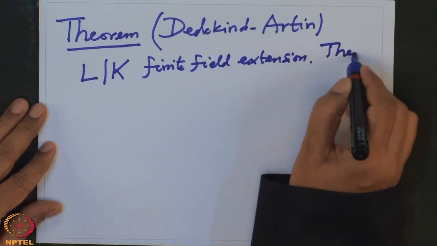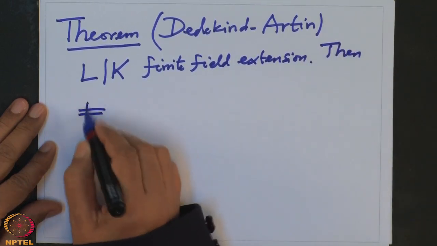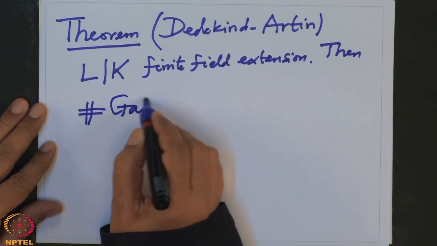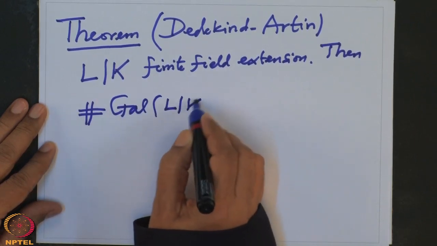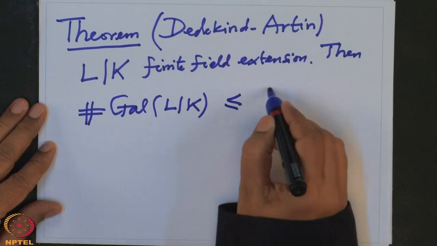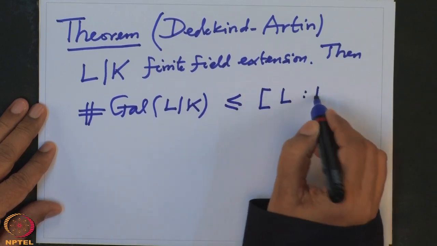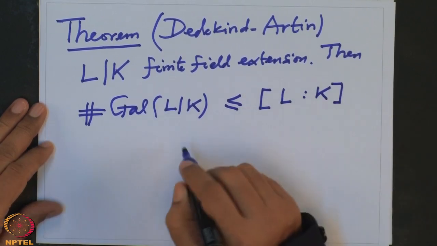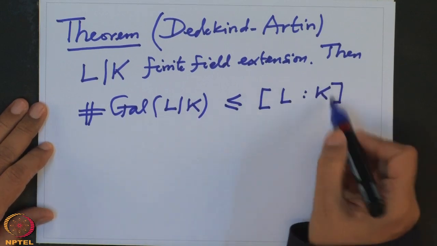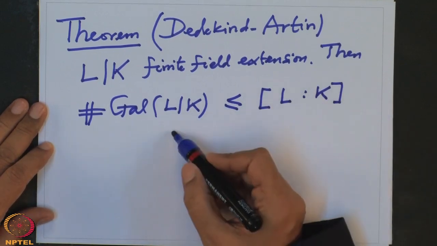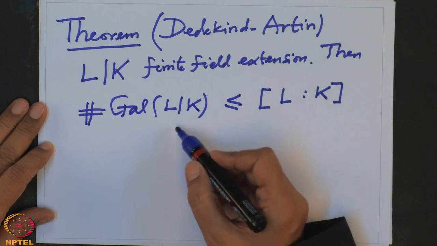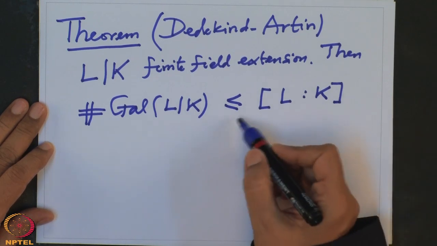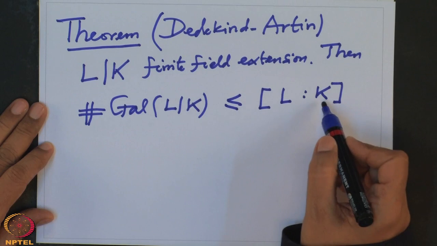Then the order of the Galois group, the cardinality of the Galois group, is less than or equal to the degree of the field extension. So we know that if you have a finite field extension, then the order of this group cannot be more than this.